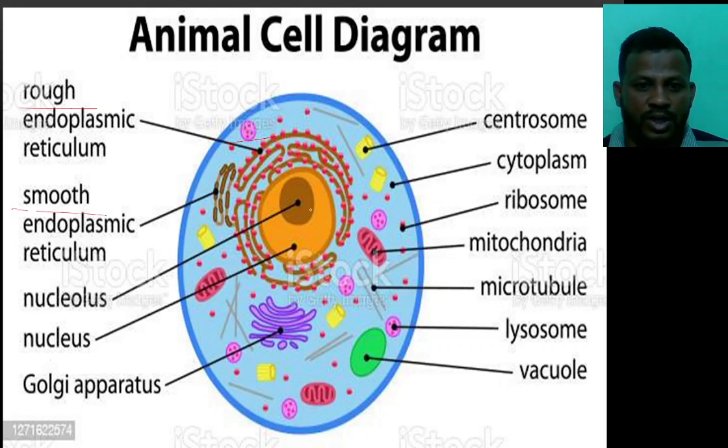This is the nucleus, this is the nucleolus, and this is the Golgi apparatus. There are two types of Golgi apparatus. Okay, these all are the organelles of the cell.